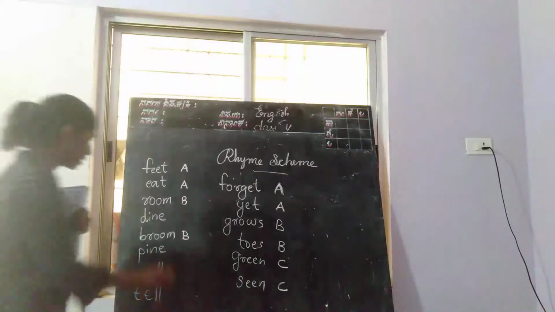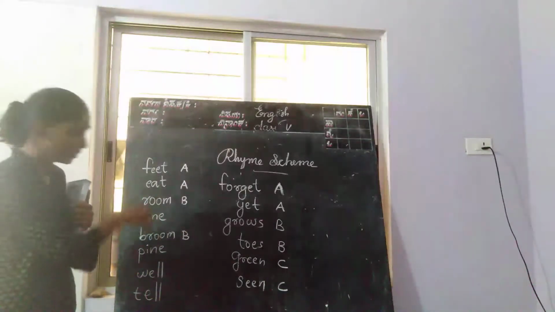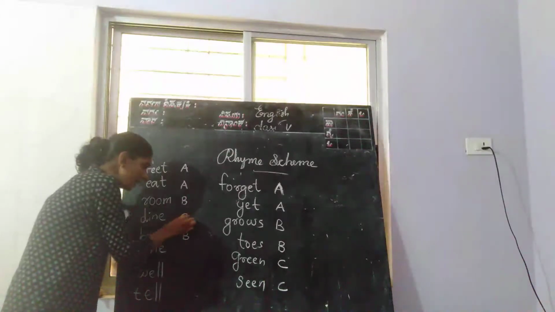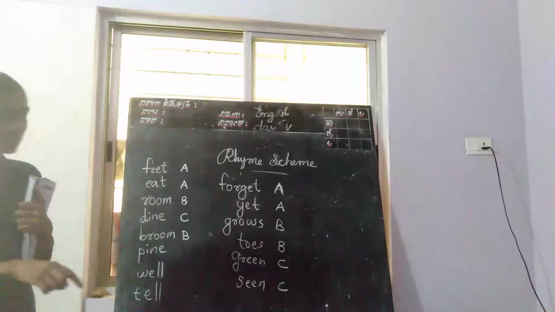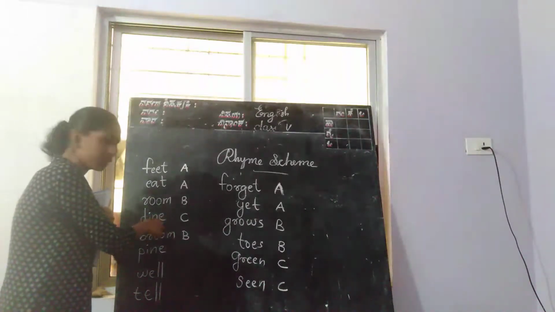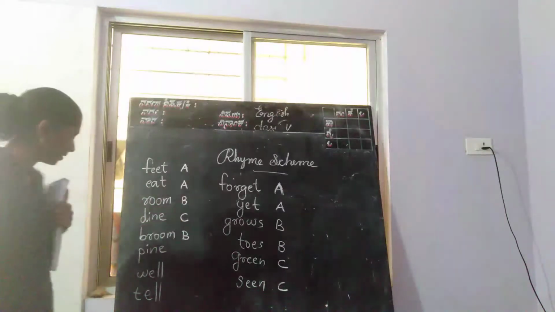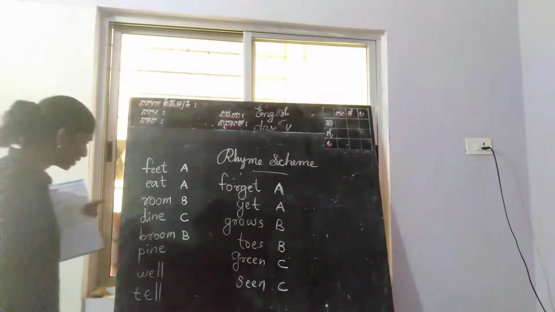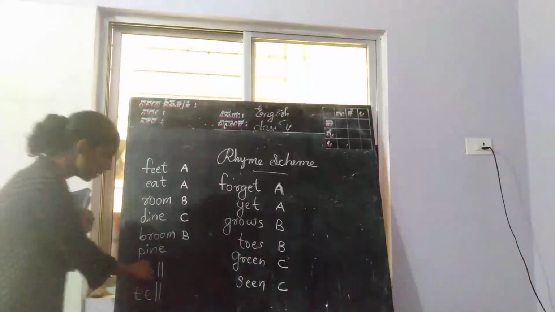And next one, dine. It is a different word, so we can write C here. Next we have to find a rhyming word for dine. What is the rhyming word for dine? Pine.